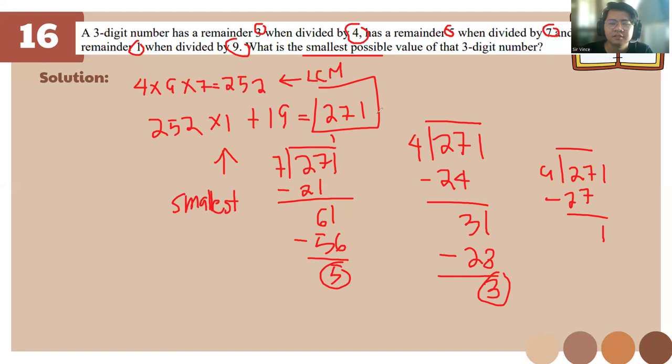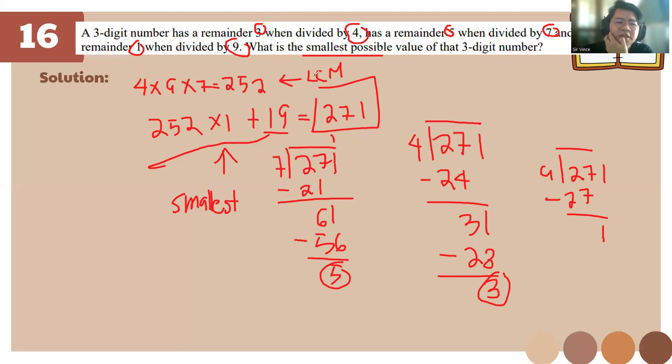Why add 19? Of all the remainders, this is going to be the closest one that will get to the smallest possible value. Why 271?